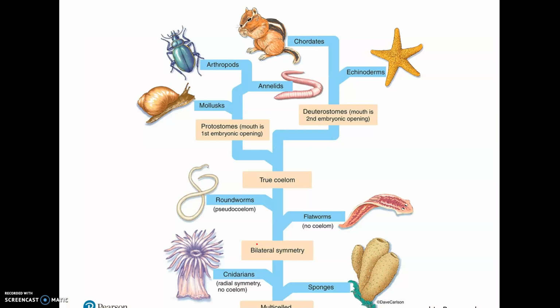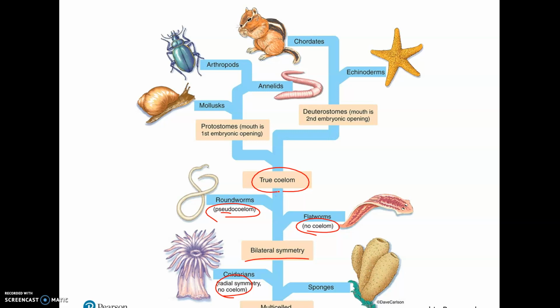Here's another one. This talks about the protostome versus the deuterostome. This is actually a really good one. So if you look here, you have no symmetry in the sponges. Then we have radial symmetry in the cnidarians, which is like your jellyfish. Then the bilateral symmetry comes about. Flatworms don't have a coelom. Roundworms have something called a pseudo or false coelom. Then the rest of these organisms have that special body cavity, the coelom.